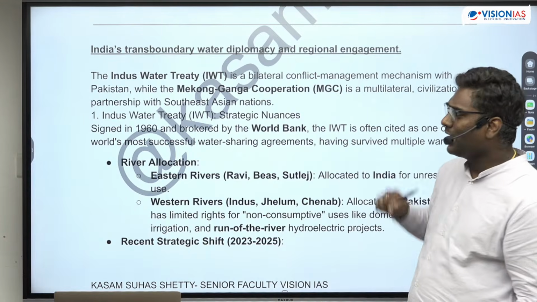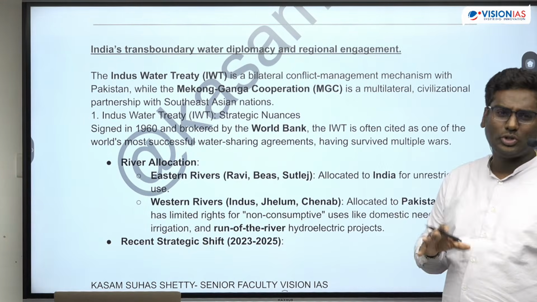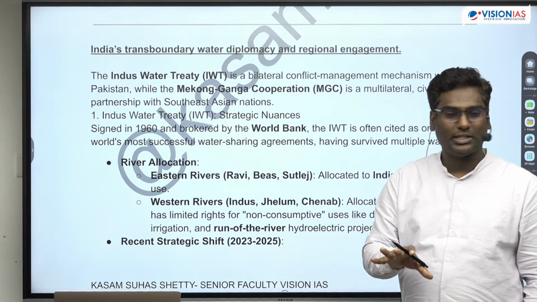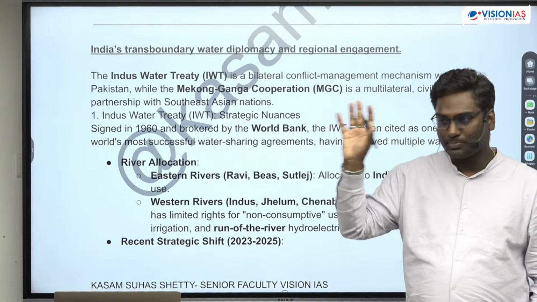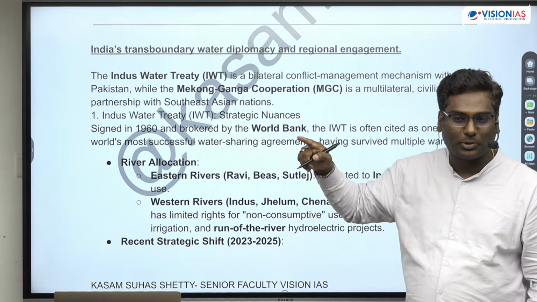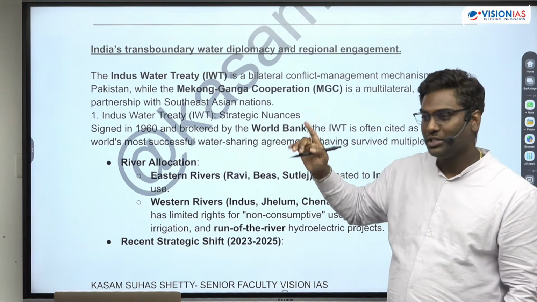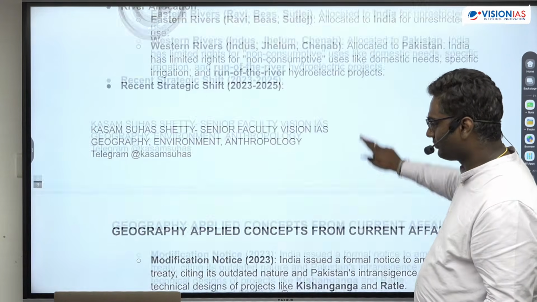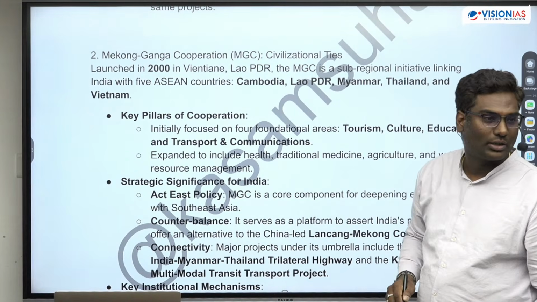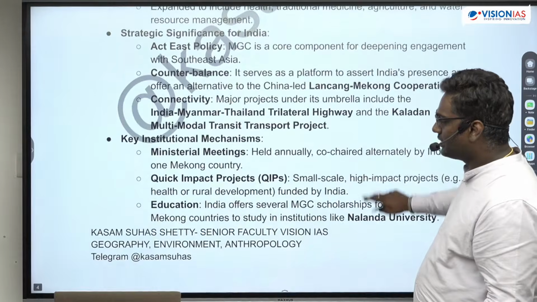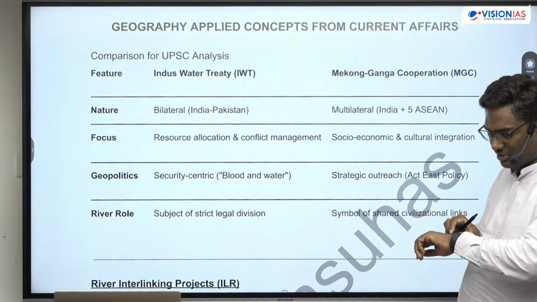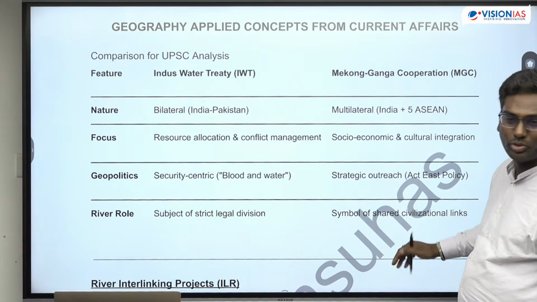Okay, and I felt when you look at the geodiplomacy, there are two important geodiplomacy that you can see. One is with the west, that is Pakistan. The another one is with the east, that is related to Act East policy, Mekong Ganga cooperation. Okay, so ये दोनों लेकर आया हूँ मैं. Okay, so we'll be discussing those two topics. So here is the Mekong Ganga cooperation. Okay, next, apart from this, like I've actually made the comparison between these two. Is that clear? So that is the thing.